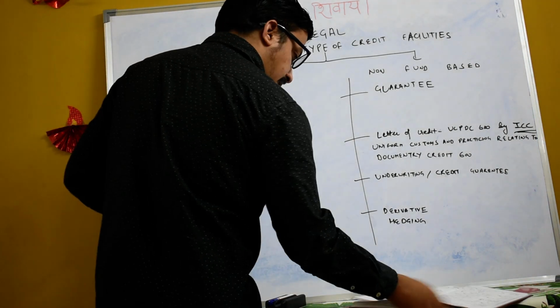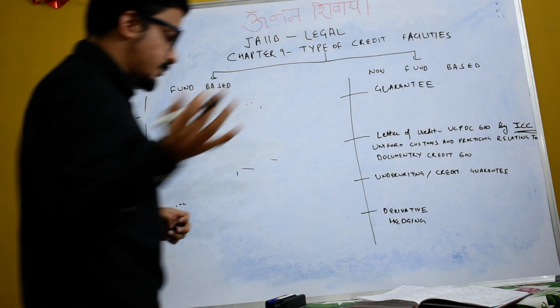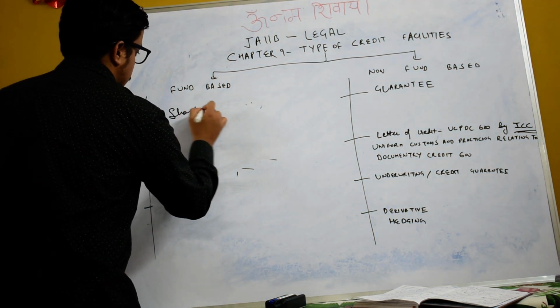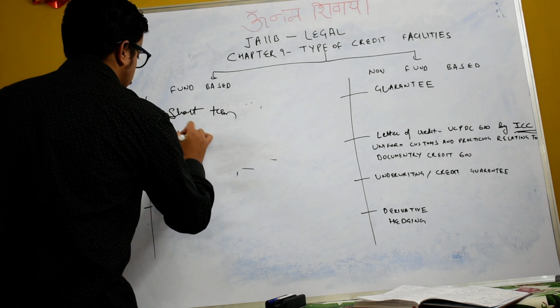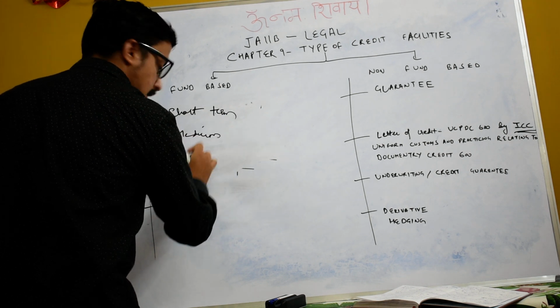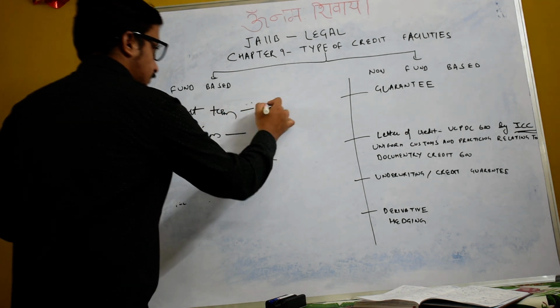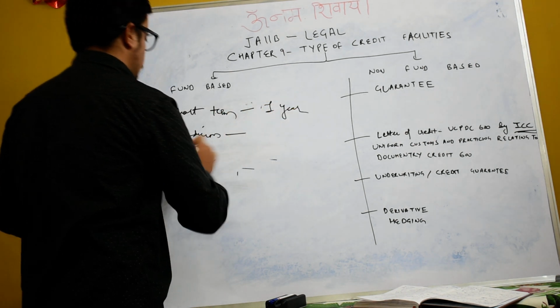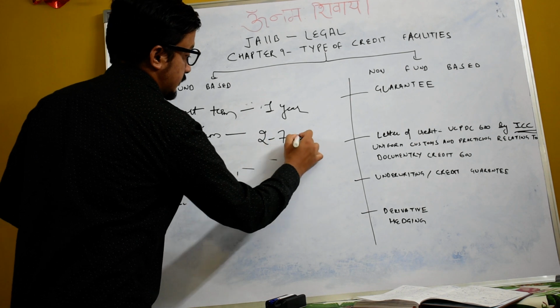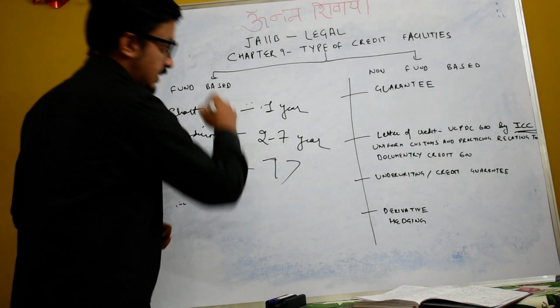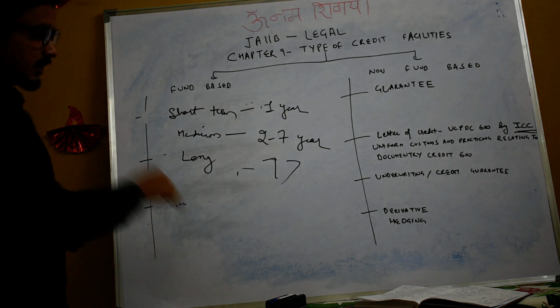Friends, before bill financing, a term loan has three types: short term, medium, long. Short term tenure is 1 year, medium term loan is 2 to 7 years, and long term tenure is more than 7 years. From the exam point of view, that is very important. Kindly note it down.